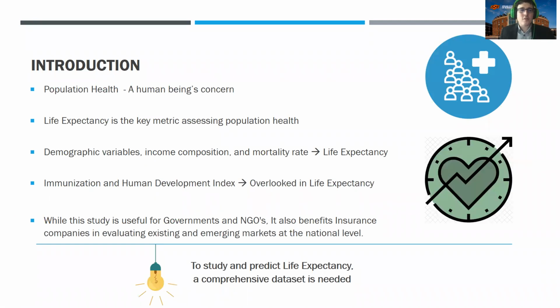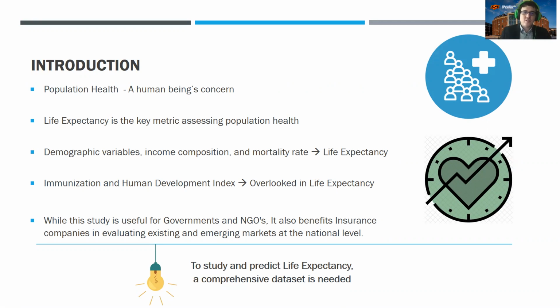I'd like to start with our introduction. And with that, I'd like to talk about population health. It's a general human concern to care about other human beings' general health. And by general health, we're going to measure that by life expectancy. Life expectancy is going to be our key performance indicator for assessing a population's general health.